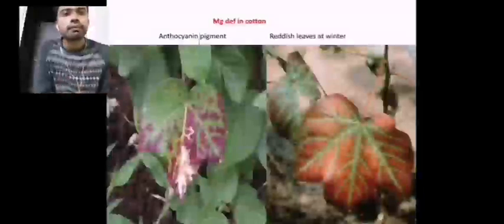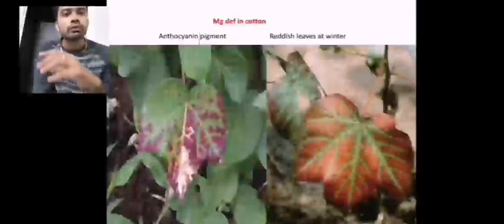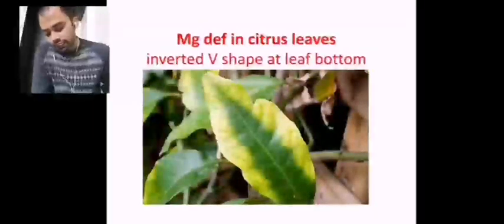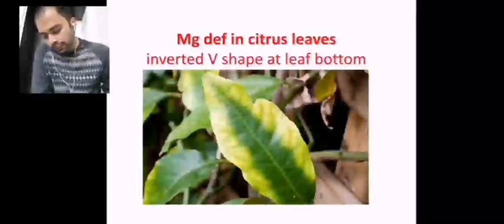Deficiency of magnesium in cotton will lead to anthocyanin pigmentation, which leads to reddishness of the leaves in winter. When you see magnesium deficiency in citrus leaves, as we already discussed, it will have a characteristic inverted V-shaped chlorosis.